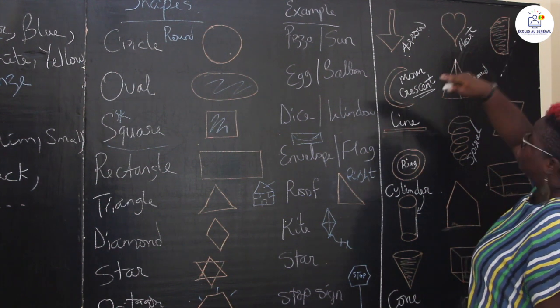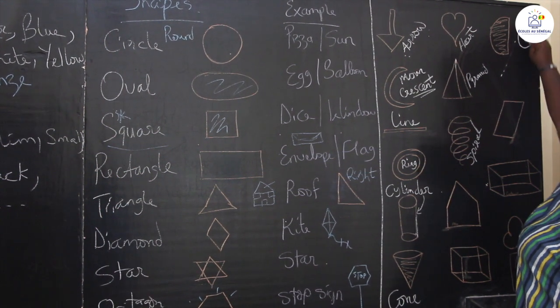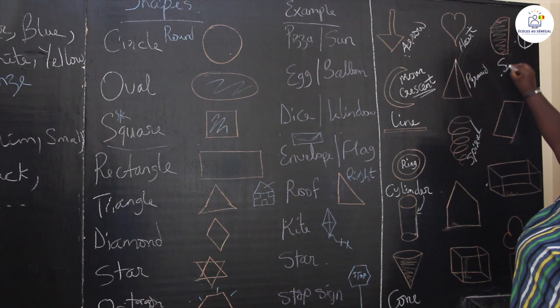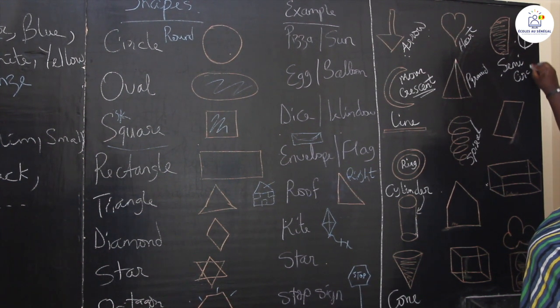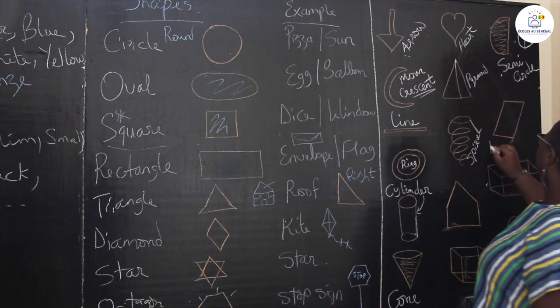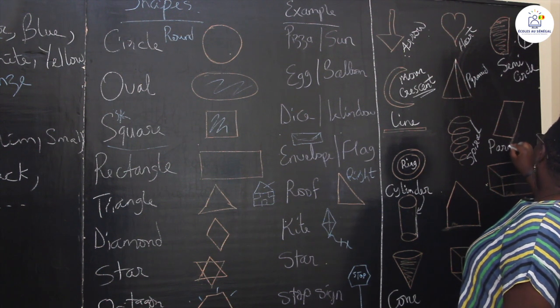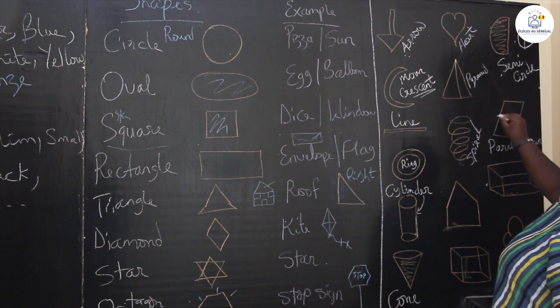We talked about a circle before. We had a circle, and half of it would be a semicircle. Semi-circle, which is half of a circle. This is a parallelogram, because it has parallel sides.